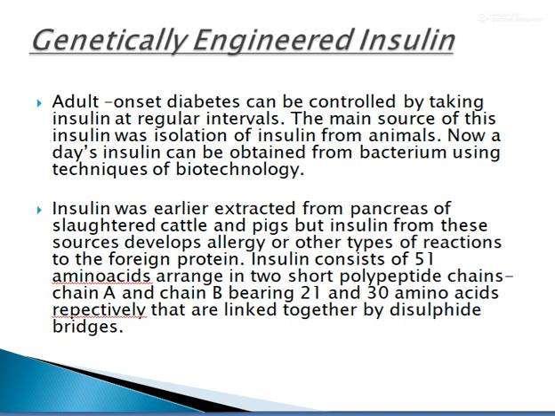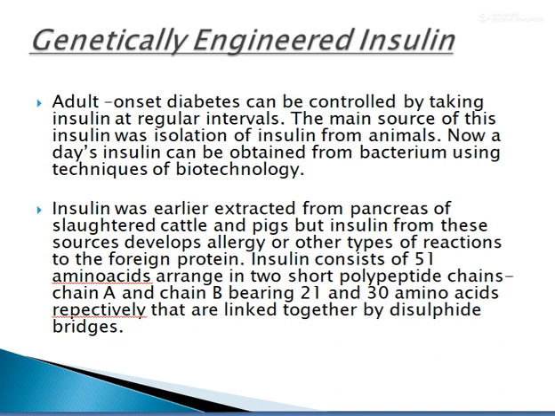The main source of this insulin was isolation of insulin from animals. That means it was isolated only from animals before. Nowadays, insulin can be obtained from bacterium using technologies of biotechnology. By using this biotechnology process, we can obtain it from the bacterium or bacteria. This is more safe.